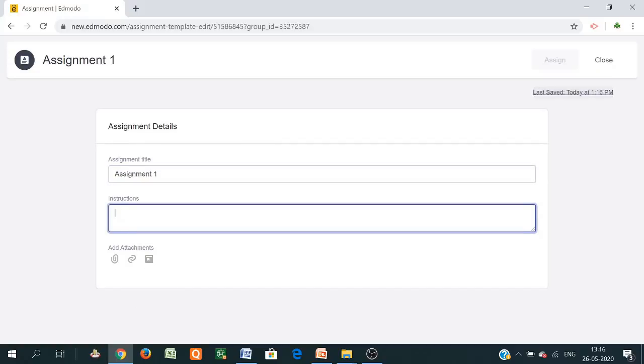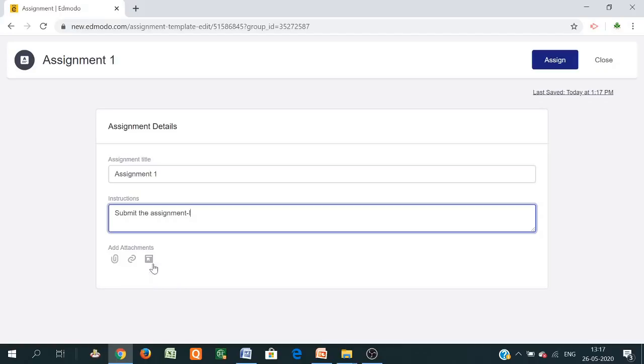Then write down the assignment and instruction. Submit the assignment. Write down your topic, name of unit, etc. Whatever you want to describe as instruction, you just write it. And after that, there are three different options here: attach file, add link, and add from library.